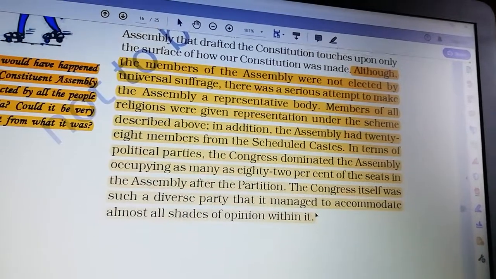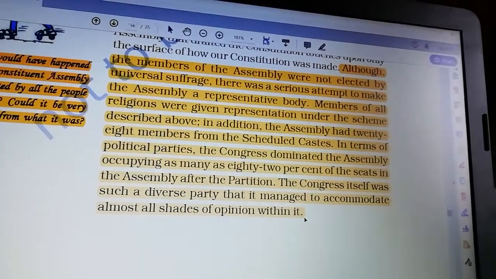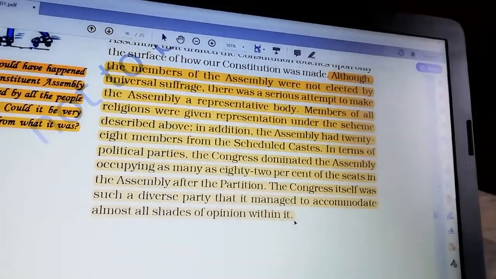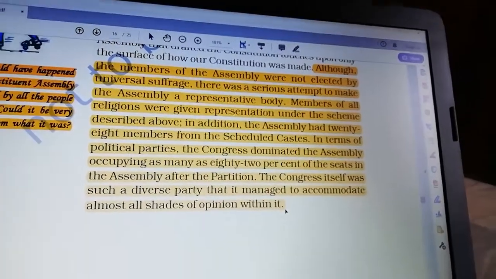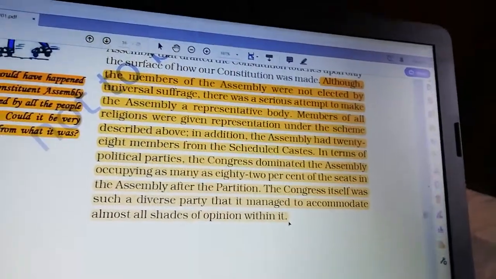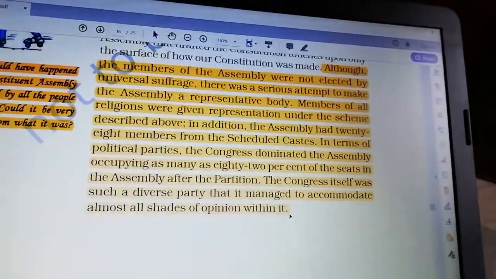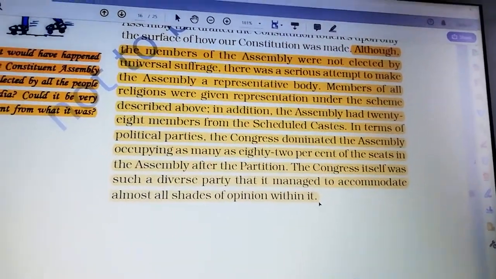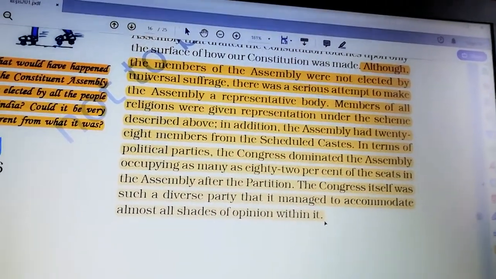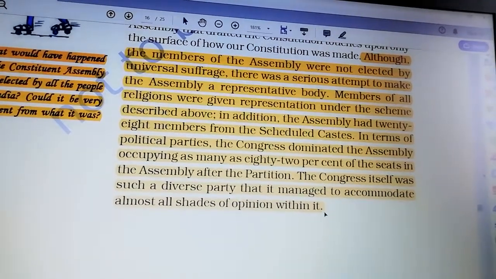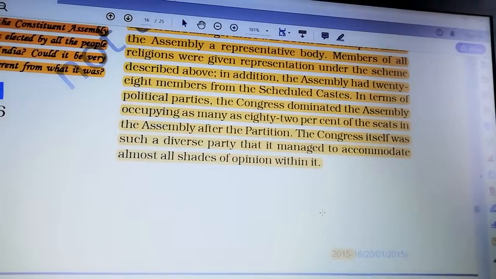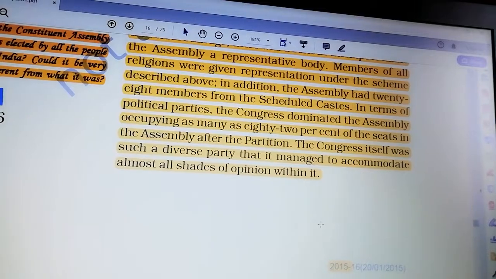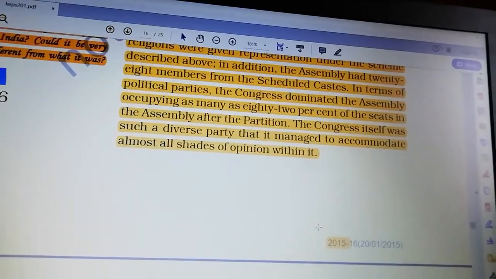You can see, although the members of the assembly were not elected by universal suffrage. Universal suffrage means what? Now, the people who are above 18 years have the right to vote, right? That was universal suffrage. Means everyone who is more than 18 years can vote. There was a serious attempt to make the assembly a representative body. Members of all religions were given representation under the scheme described above. In addition, the assembly had 28 members from the scheduled caste.